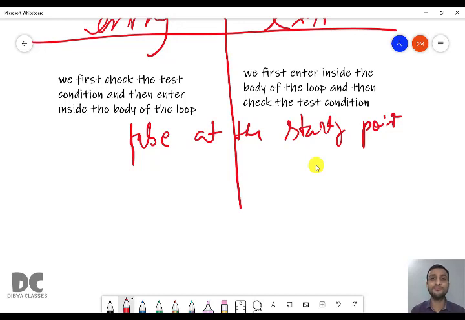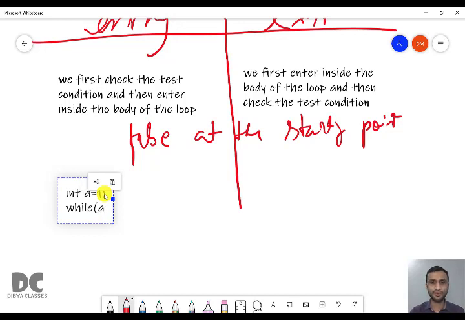So now we'll write the same program and we'll check how it is different. For example, we have int a equal to 1, while we are checking while and do while. You can also check for and do while, okay, because while and for both are entry control, both will work same way.